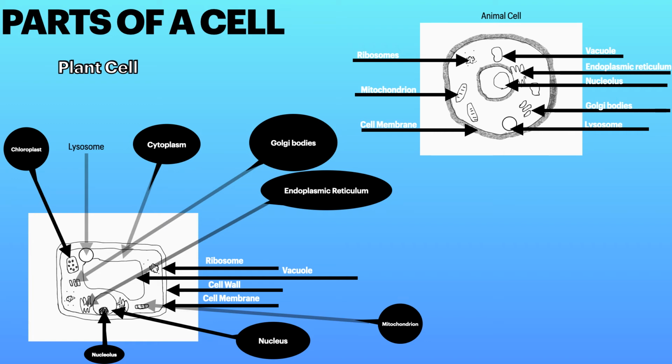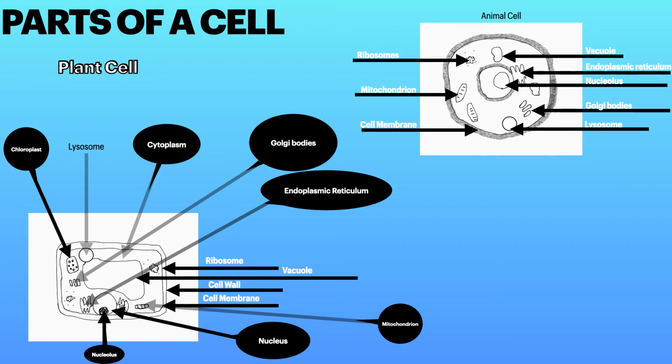The first layer of a cell is the cell wall, but only plants, algae, fungi, and some bacteria have cell walls. The cell wall is a tough and rigid outer layer that protects and shapes the cell. Animals don't have cell walls because most have skeletons instead. Many cell walls are made of a carbohydrate called cellulose.